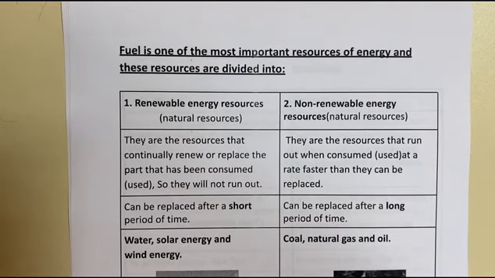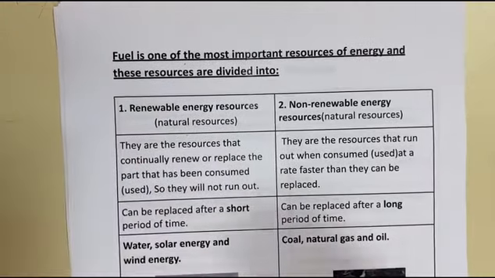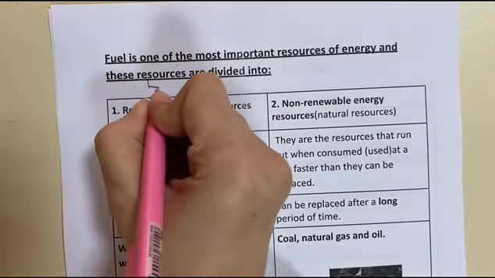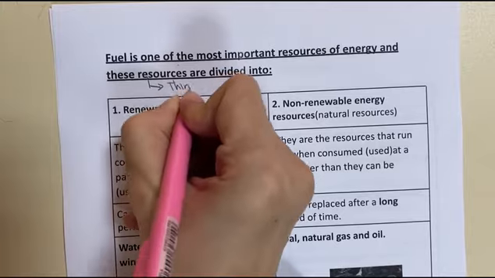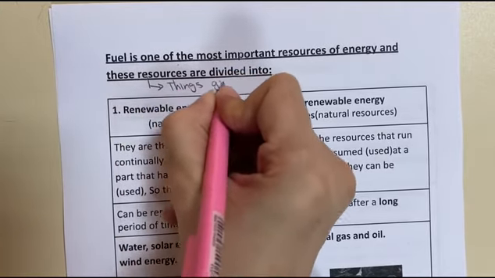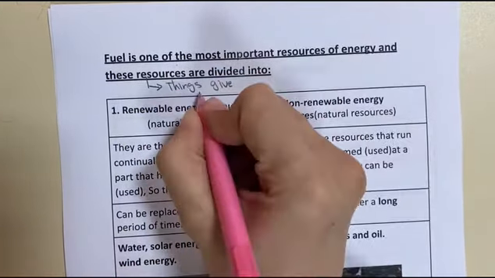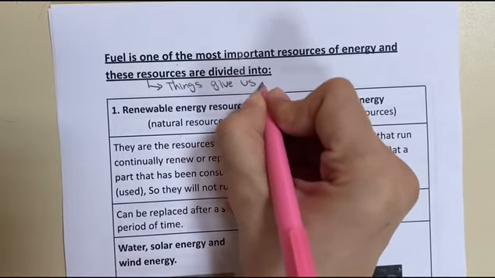But what is meant by resources? Or what are the different types of resources? Resources of energy means things that give us energy.